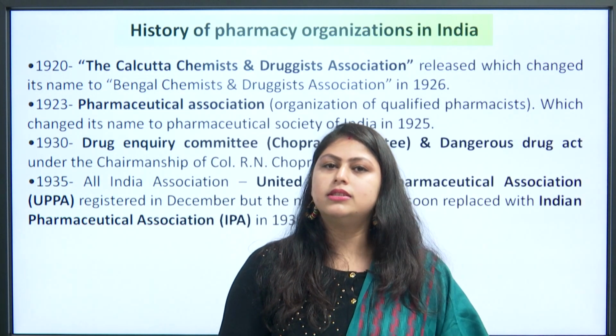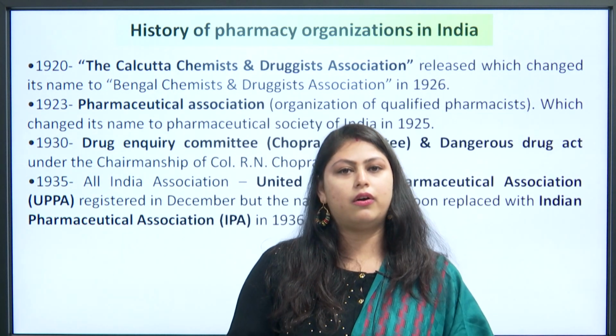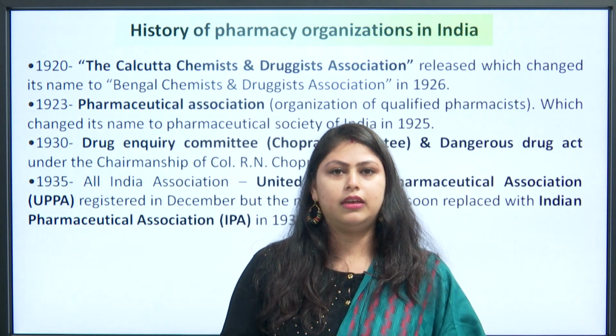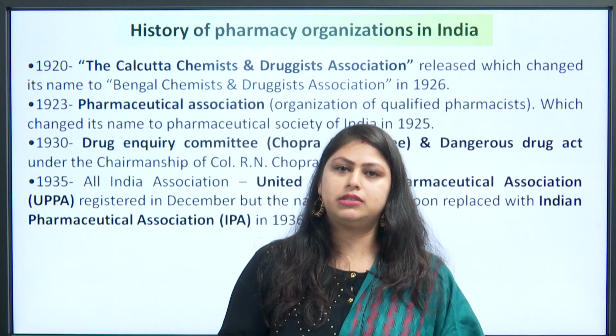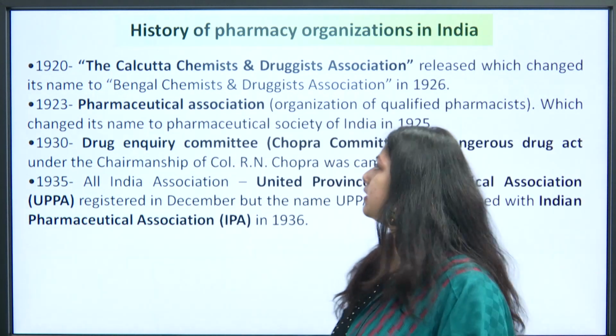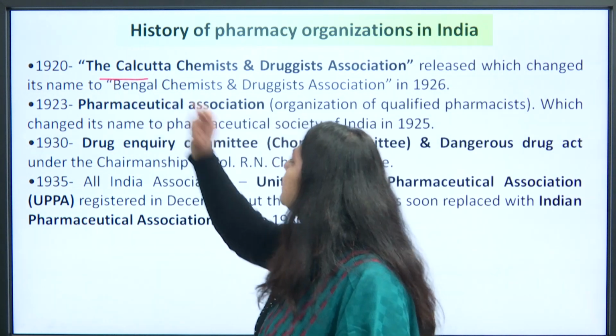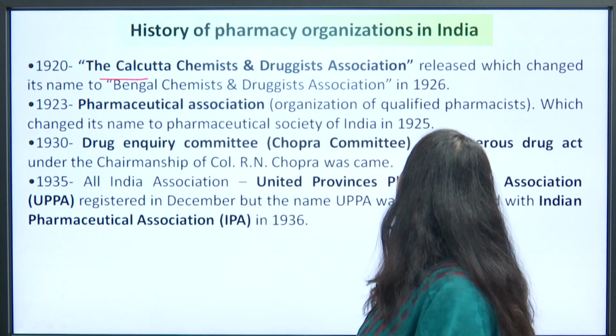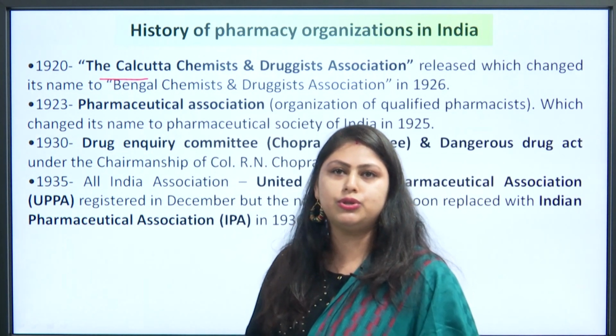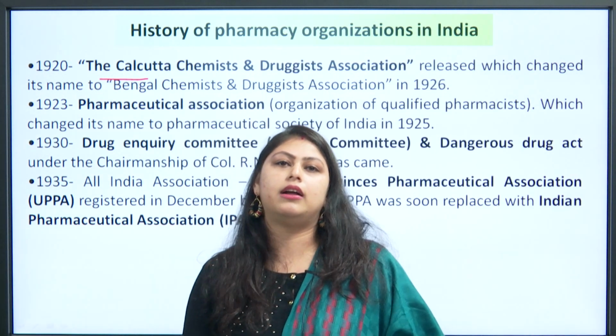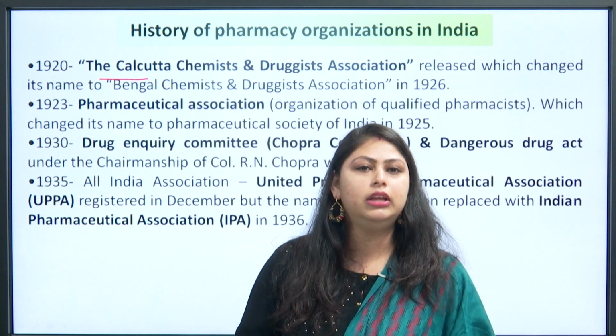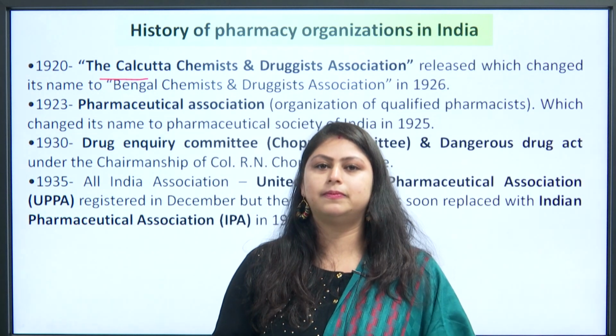So the next topic is the history of pharmacy organizations in India. Talking about the organizations, we'll start from 1920. In 1920, the Calcutta Chemist and Druggist Association was established, which changed its name to the Bengal Chemist and Druggist Association in 1926.